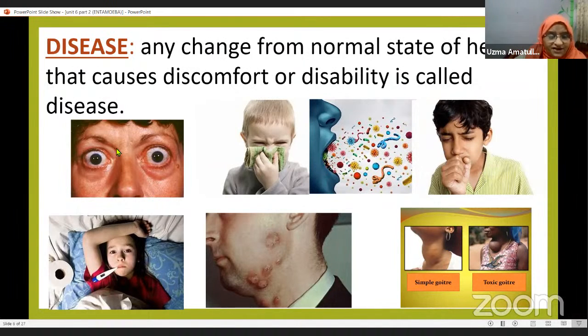Now here you can see various diseases. Here you can see this person is suffering with cold and cough, and these are ringworms, which is a viral disease. So all these are the effects of diseases.